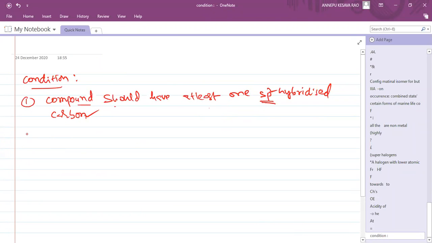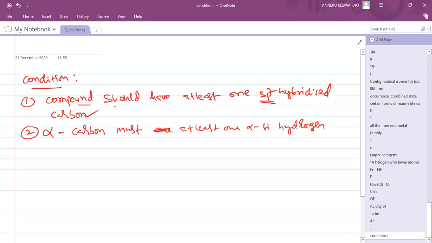And the second condition: the alpha carbon must have at least one alpha hydrogen. What is the alpha carbon? To the sp2 carbon, the attached carbon is called the alpha carbon. On this carbon, at least one hydrogen should be there.